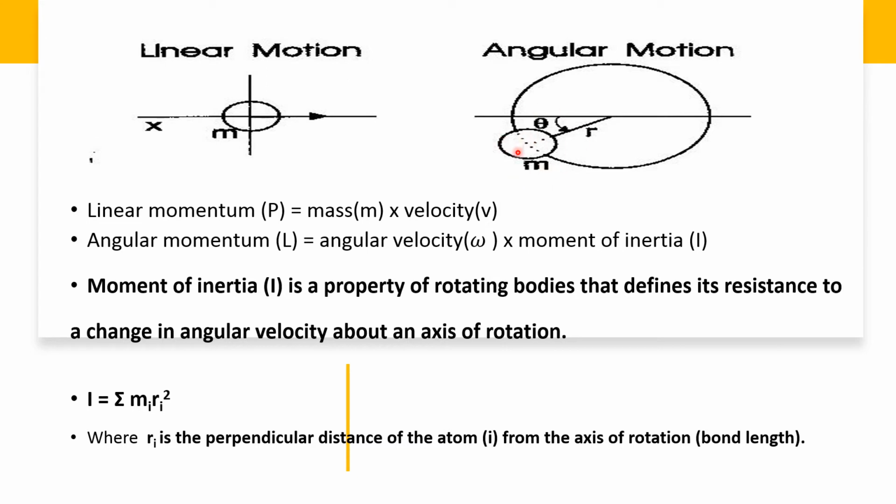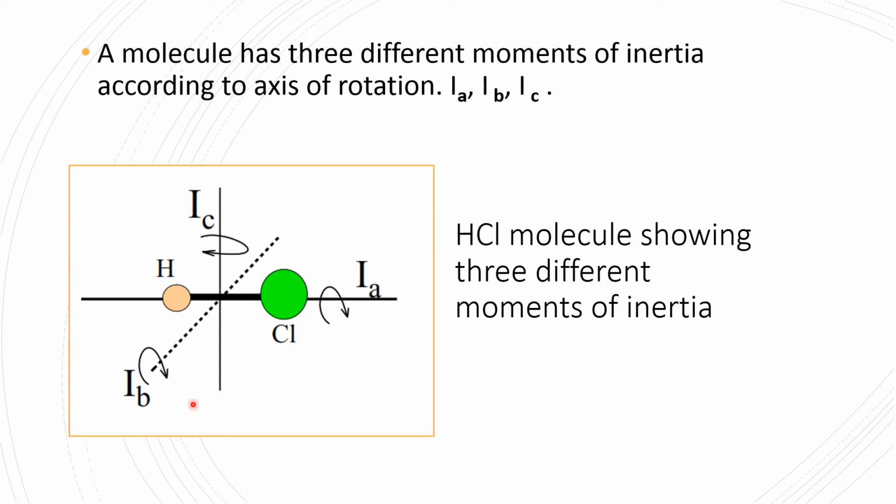So I is equal to, if there are two masses m1 and m2, m1 r1 square plus m2 r2 square, where r is the distance from the atom to the axis of rotation.